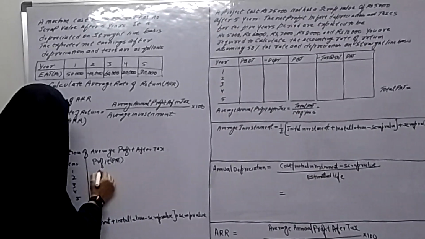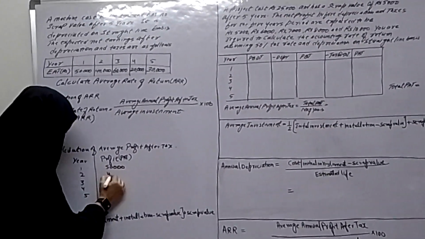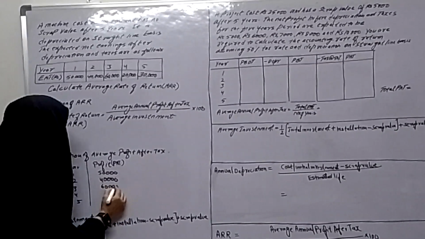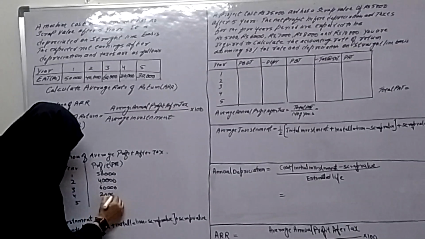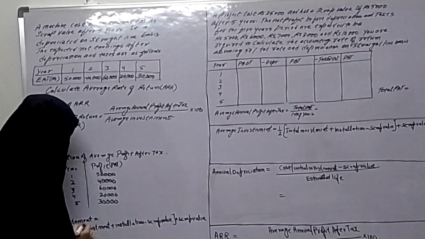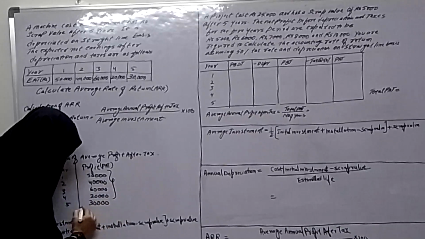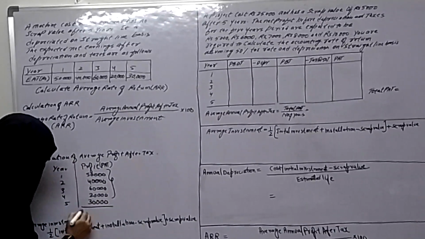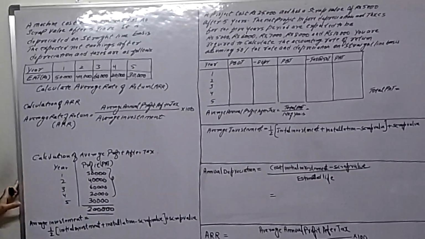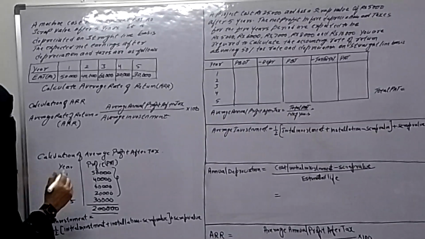And EAT, first year is 50,000, second year is 40,000, third year is 60,000, fourth year is 20,000, fifth year is 30,000. So first we have to add these 5 years PAT. So the total PAT will be 2 lakh. Total profit after tax is 2 lakhs for 5 years. Now average profit.